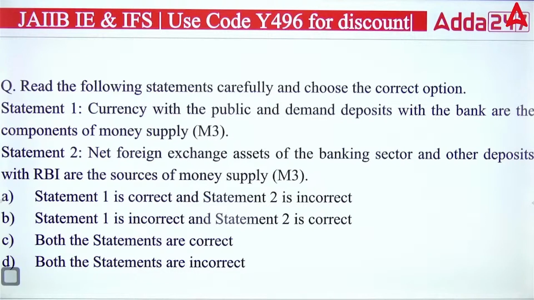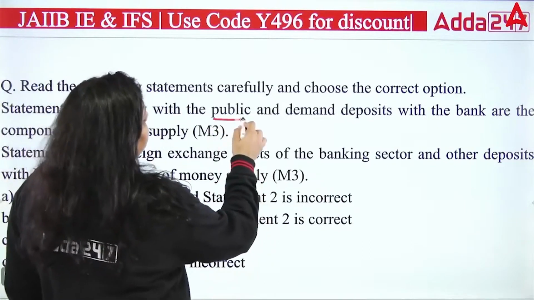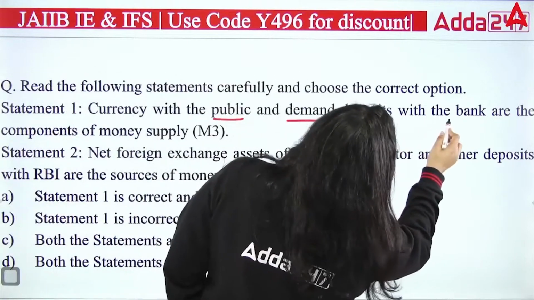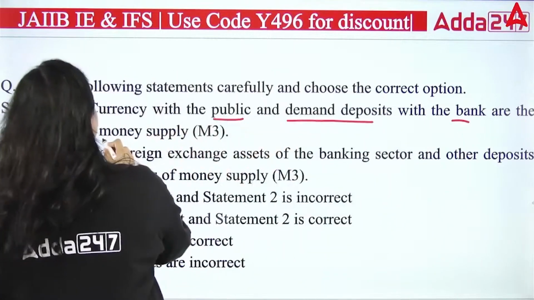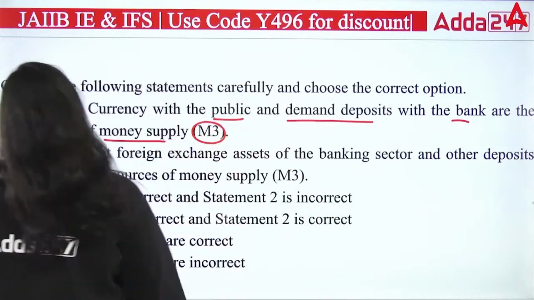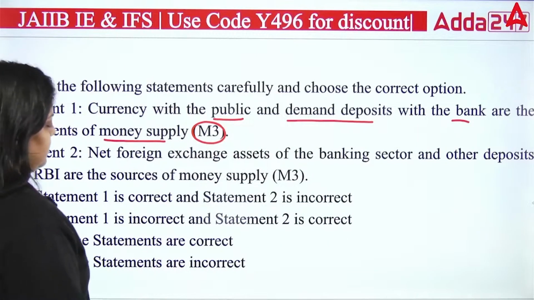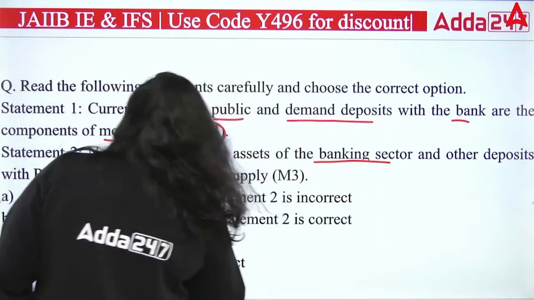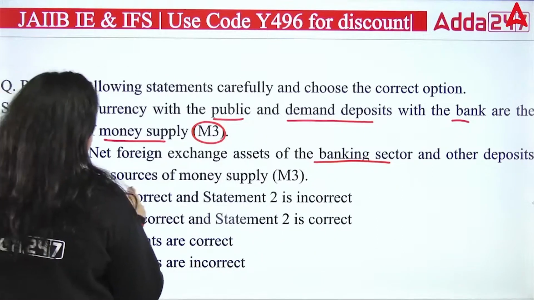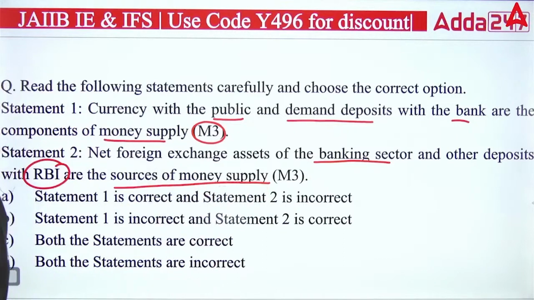Okay, so which of the following is the correct one? You have to choose that. First statement is saying currency with public and demand deposits with the bank are the component of money supply, M3. Second is saying net foreign exchange assets of banking sector and other deposits with RBI are the source of money supply of M3. So you have to answer which of the following statement is correct in context to the M3.